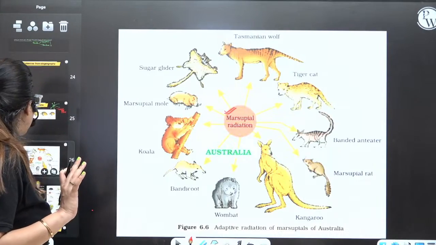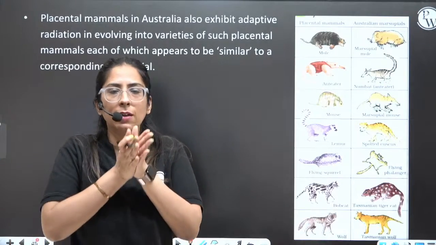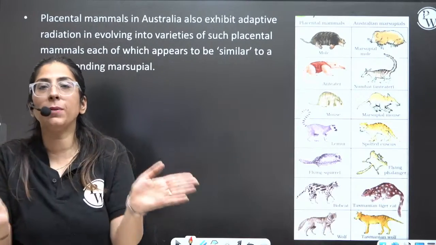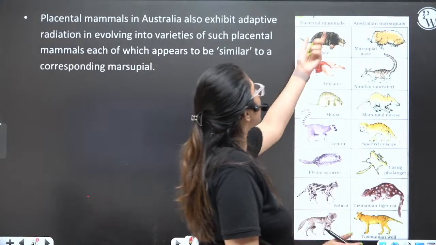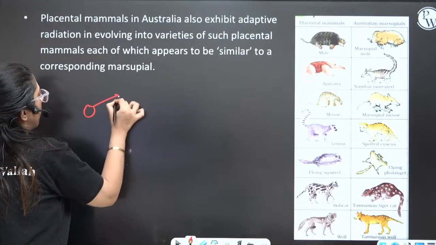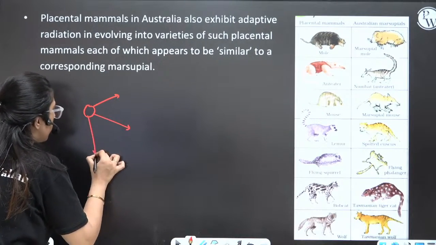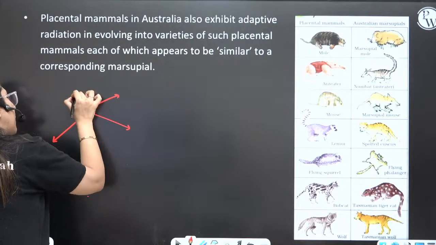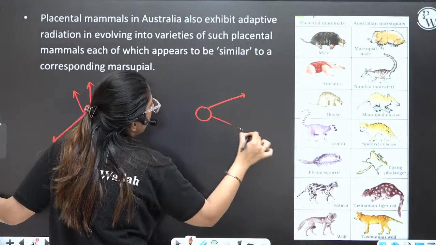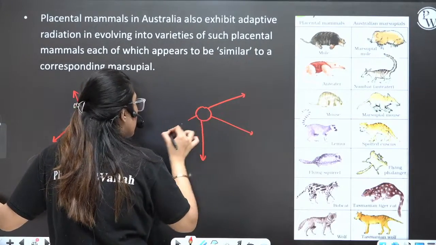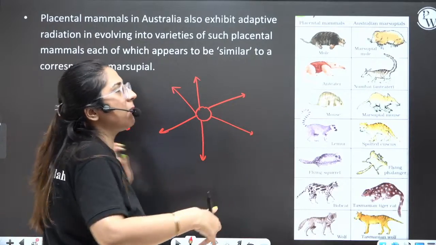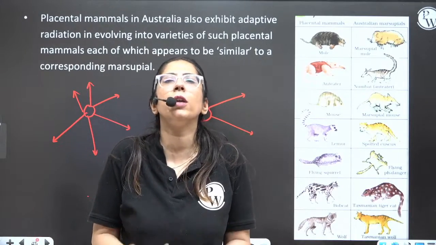Now, a similar kind of evolution: adaptive radiation was also seen in placental mammals, showing the same kind of adaptive radiation as the Australian marsupials. Placental mammals have a placenta, so they give birth to fully developed babies.